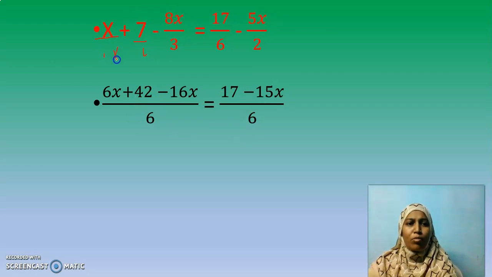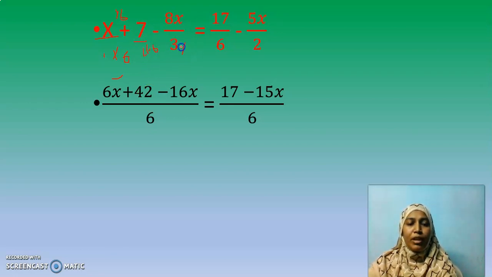As usual, what should be multiplied by 1 to get 6? 6. So multiply in the numerator also, you get 6x. That's what I have written here. 6x is got. Now here again 1, I have to multiply by 6. If I multiply by 7, 6 7s are 42.